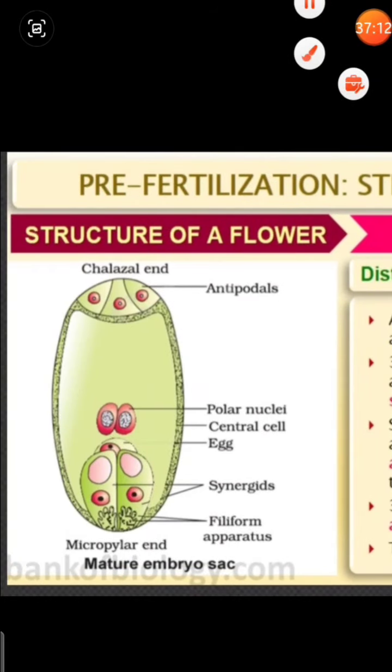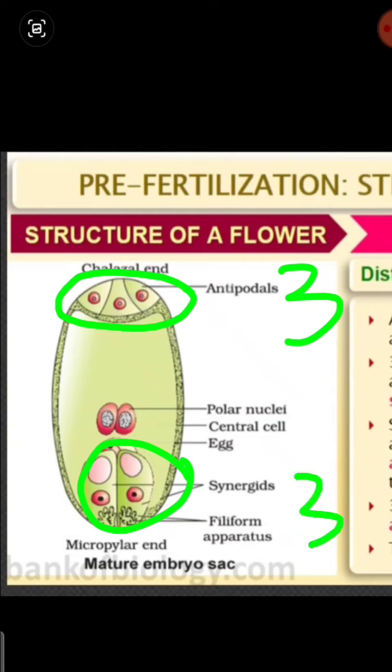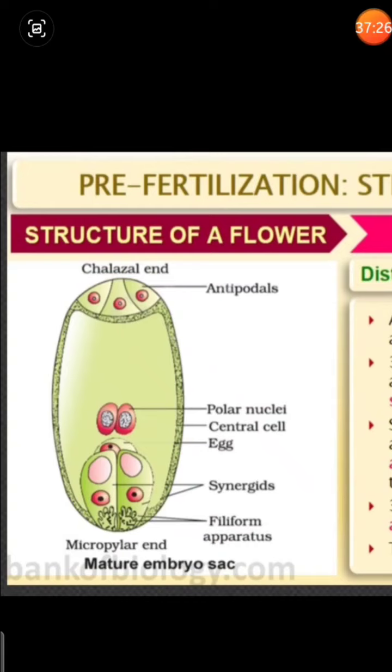I will tell you once again how. Here are the antipodals, 3 cells, and here 3 cells are there, and here it is a big central cell in the middle.